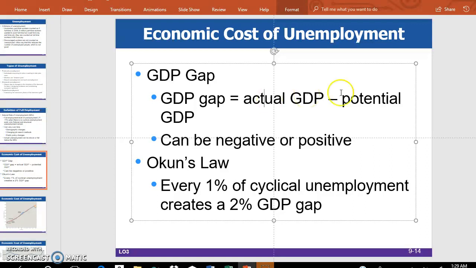So actual GDP and potential GDP will be very close together, right? Because actual unemployment, with cyclical unemployment zero, will be very close to the NRU, the natural rate of unemployment. So the GDP gap will be very narrow in case of economic expansion. Now, Okun's law. This is another measure